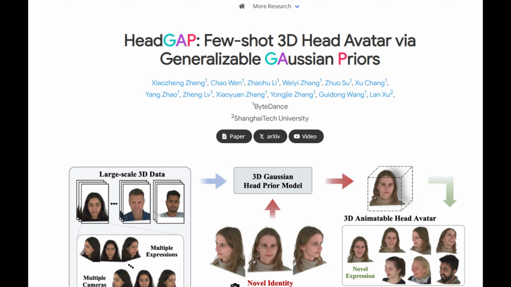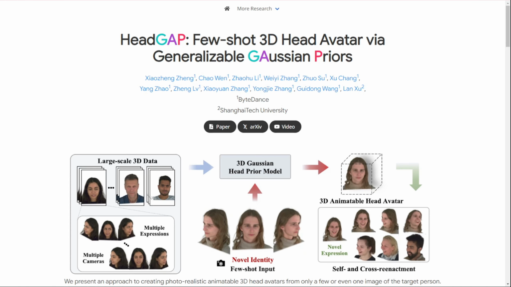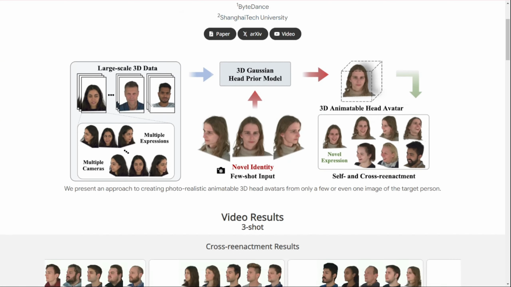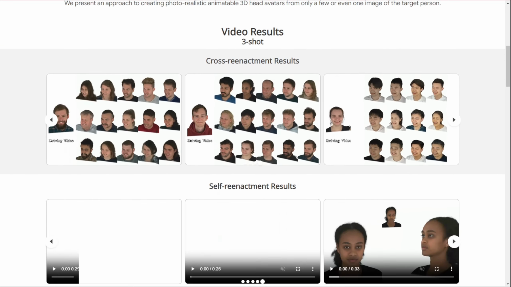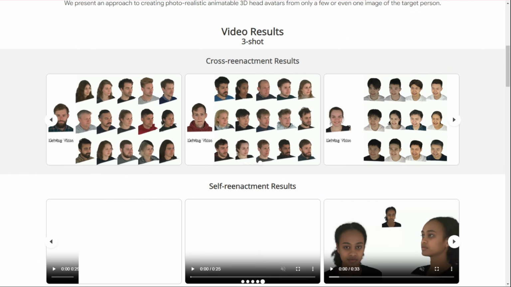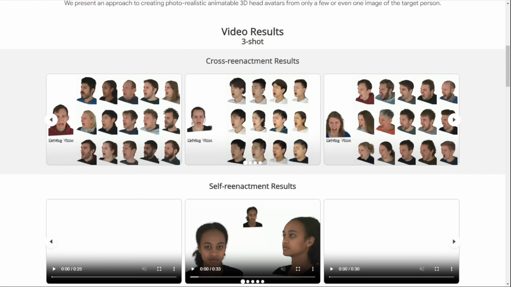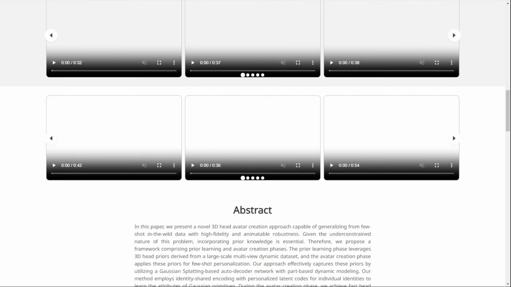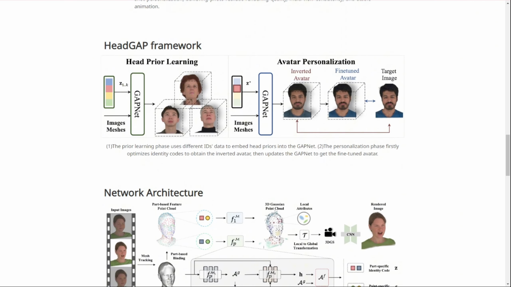HeadGAP, short for Few-Shot 3D Head Avatar via Generalizable Gaussian Priors, is a new AI model developed by researchers from ByteDance and ShanghaiTech University. In a nutshell, it's a system that can create high-quality animatable 3D head avatars from just a few images, or even a single image of a person. So how does it work?